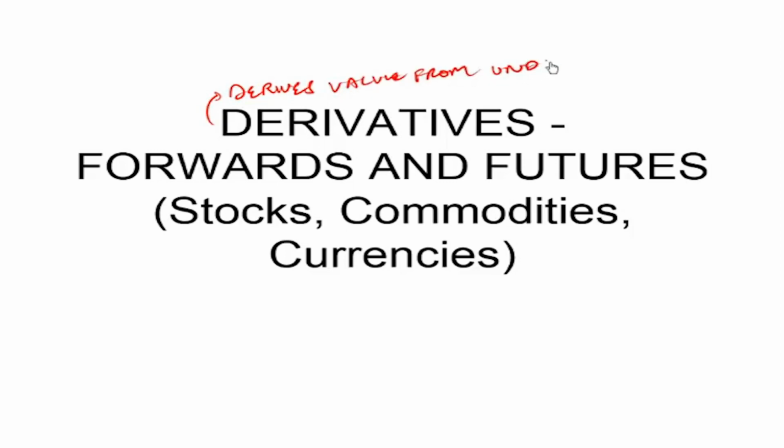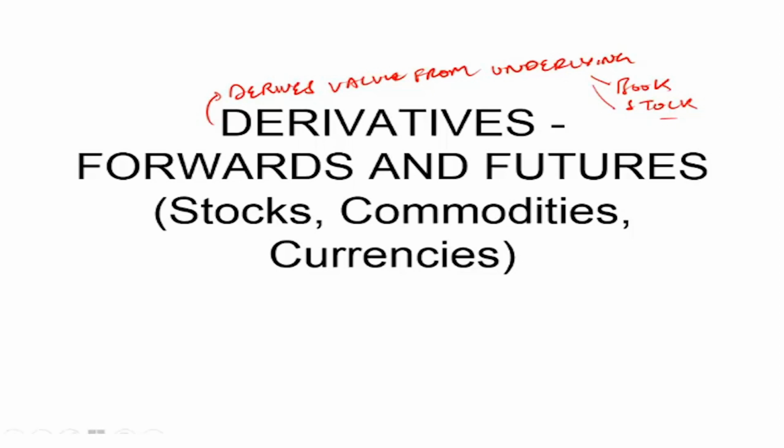That underlying can be any asset or any instrument. So the underlying can be a book, the underlying can be a stock, it can be any asset. We will concentrate more on financial assets, however it needn't be the case. A derivative can be written and can be structured on any asset.